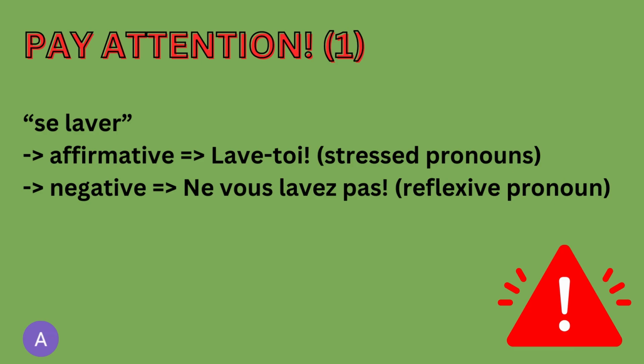In the affirmative form, we would use stressed pronouns or tonic pronouns in order to make a sentence. So, the stressed pronouns are moi, toi, lui, elle, nous, vous, eux, elles. And they are connected by a hyphen to the verb that is conjugated in the imperative mood. Such a verb is se laver, which means to wash yourself. So, in the affirmative form, you would say lave-toi, which would mean wash yourself.